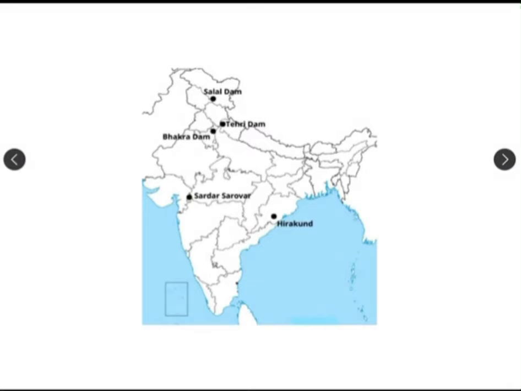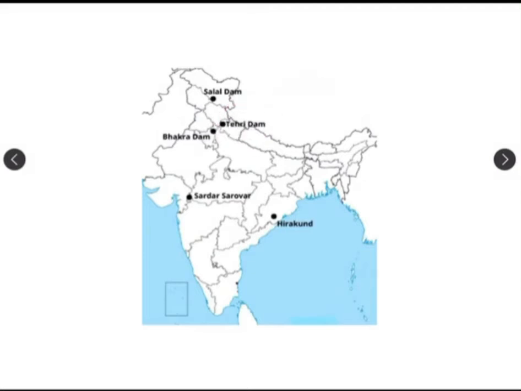First of all, let me discuss the Tehri Dam. Which state is it in? It is Uttarakhand. Tehri Dam is located in Uttarakhand, on the Bhagirathi river. And one more point, it is the highest dam in India. I'm repeating, Tehri Dam is the highest dam in India.